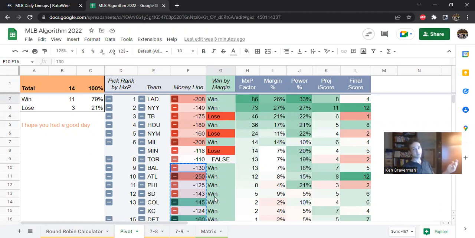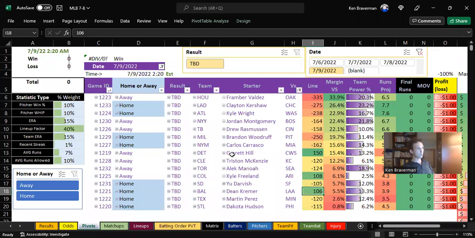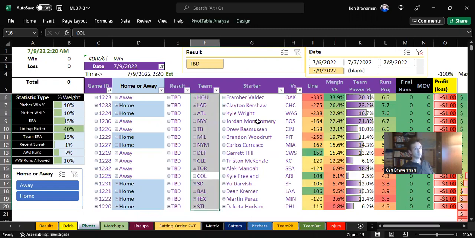So that's the update for today. Good luck on Saturday. If you do one thing, wait for a more extensive video on Saturday around noon when I have confirmed lineups. But if you have to do something now, we saw that Detroit could be a little scary there, although the pitcher does have good 2022 stats. So they're still corrupt. Yeah, it's a tough board. It's a tough board once again.